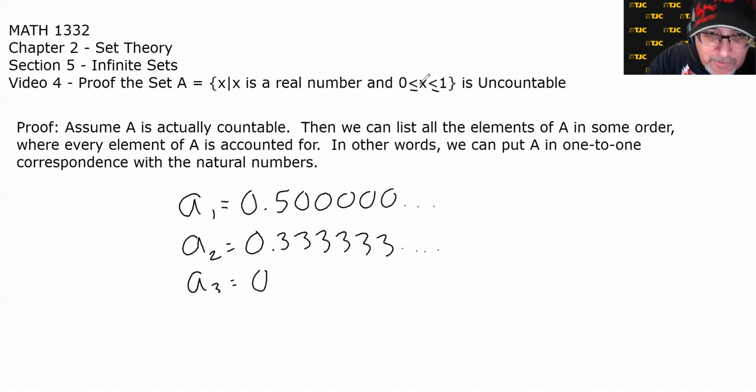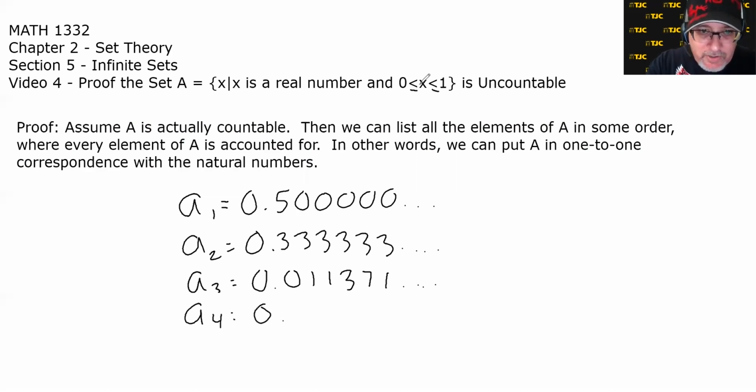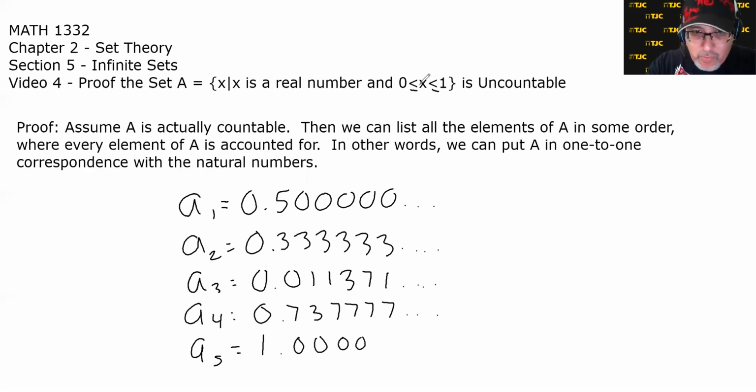Let's make the third one something completely arbitrary. We'll say it's 0.011371, just some random collection of digits in no particular order. Let's put a couple more random ones. Let's say this one is 0.73 and then just a bunch of sevens. And we'll do one more. Let's say this one is, well, let's use 1, which is the same as 1.000.